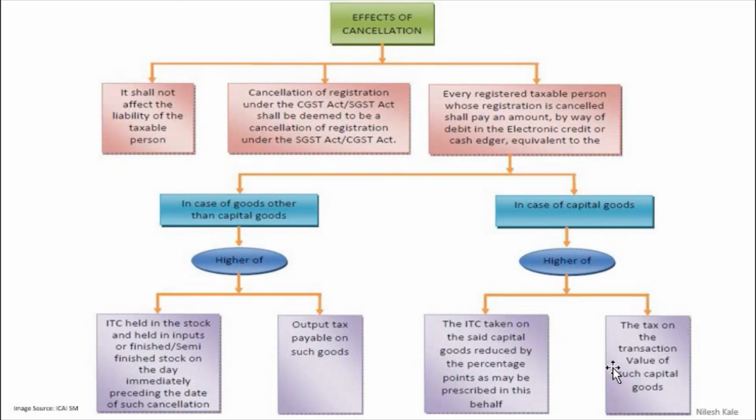Or the tax on the transaction value of such capital goods. Whatever transaction value you have got on such capital goods, that amount and the ITC taken, higher of these two will have to be paid. It has to be paid to the GST portal, right? This is all about the effects of cancellation. You should remember this, right?